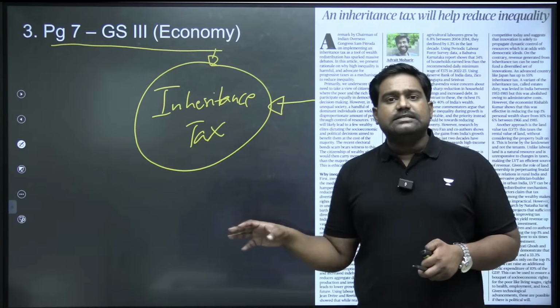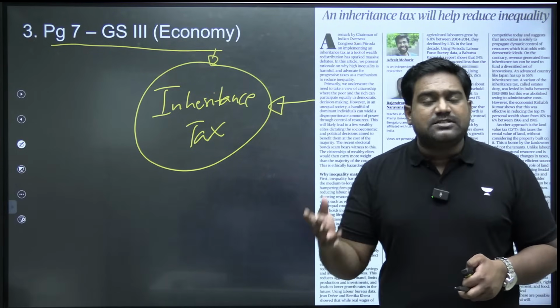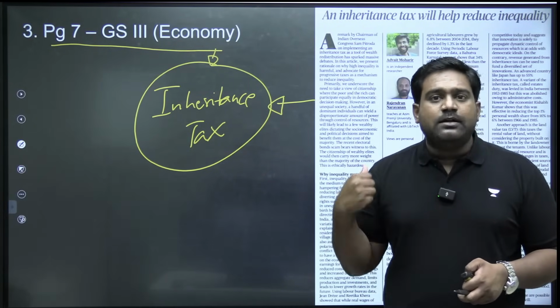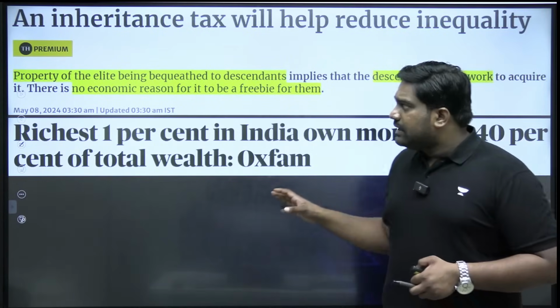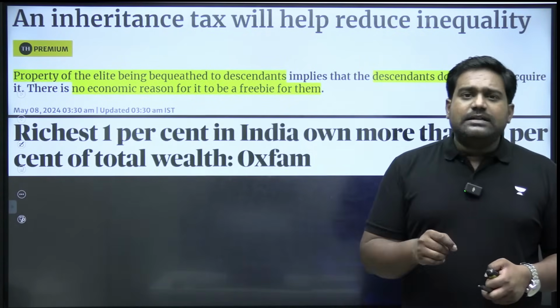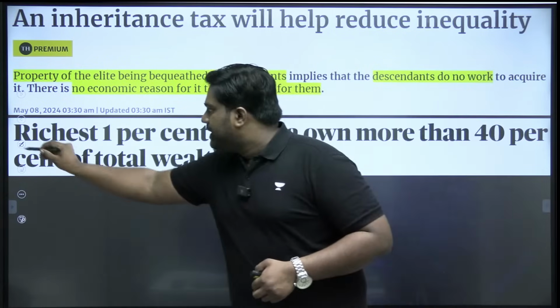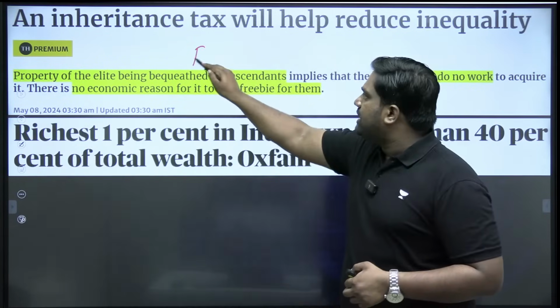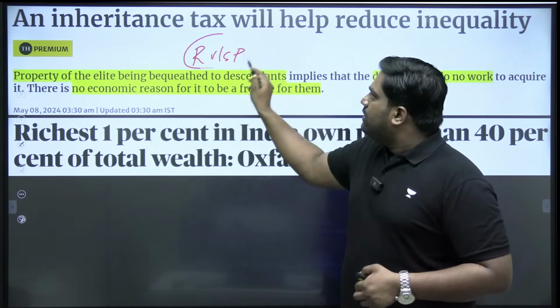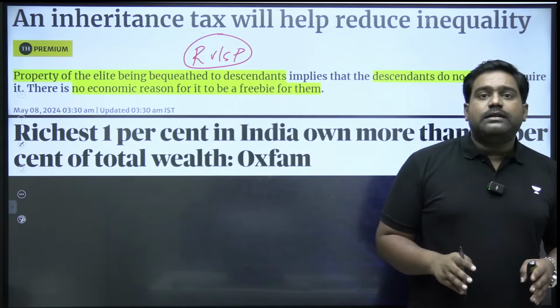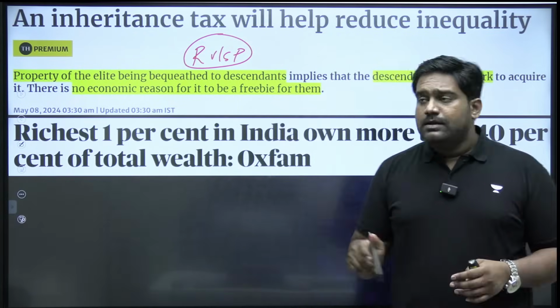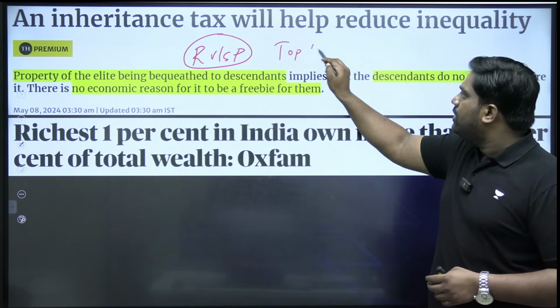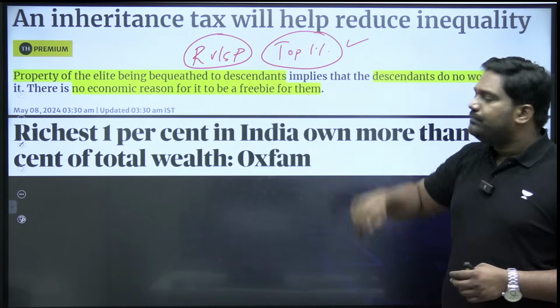So what is inheritance tax? Why is it necessary? What's the criticism against it? That's what we can understand through this article. The writers are saying that in India, there is massive inequality. The divide between the rich and the poor has widened significantly, leading to concentration of wealth within the hands of the top 1% of the population.